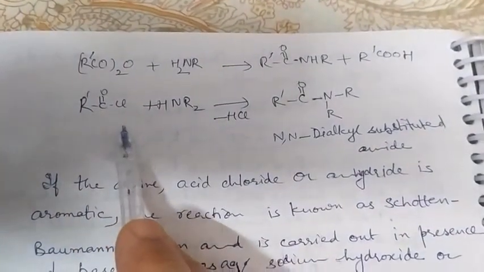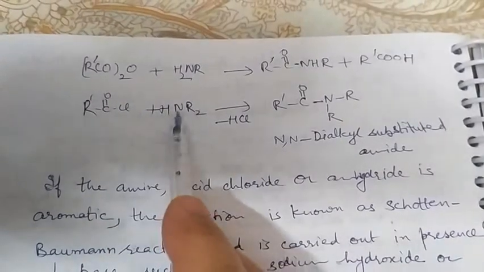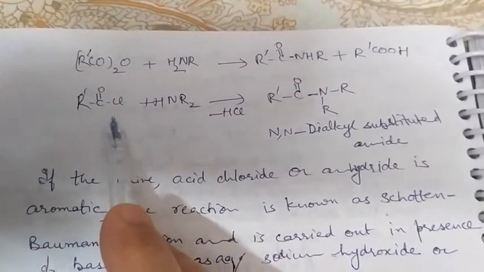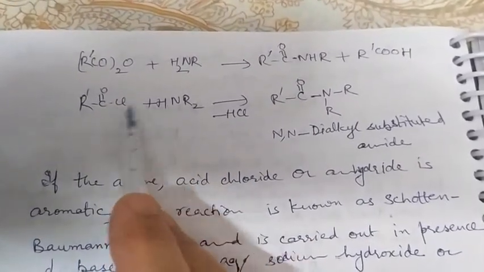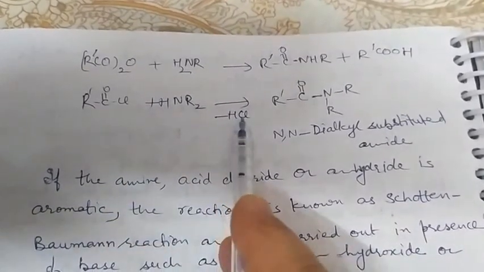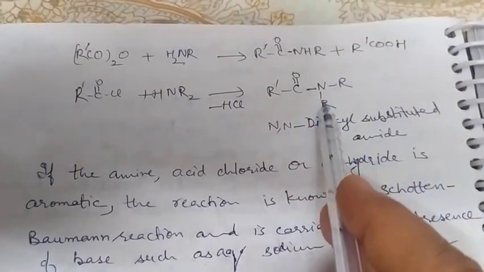And if secondary amine is taken, R2NH, and is treated with acid chloride, here also HCl molecule is eliminated, and with the elimination of HCl, RCONR2 forms.